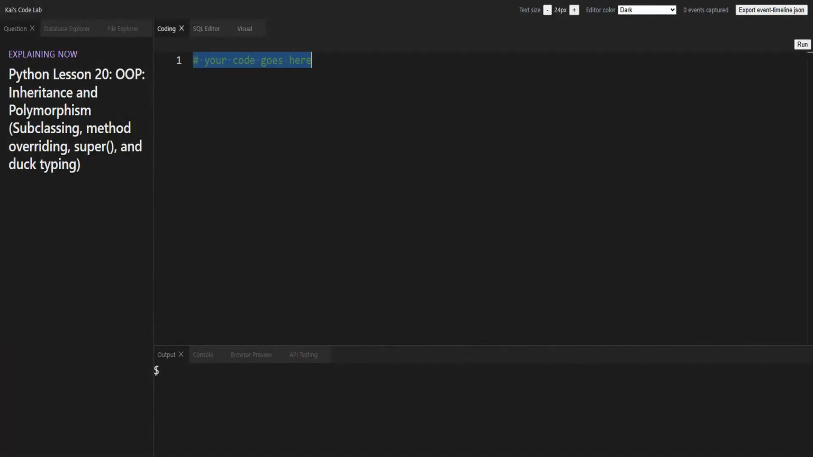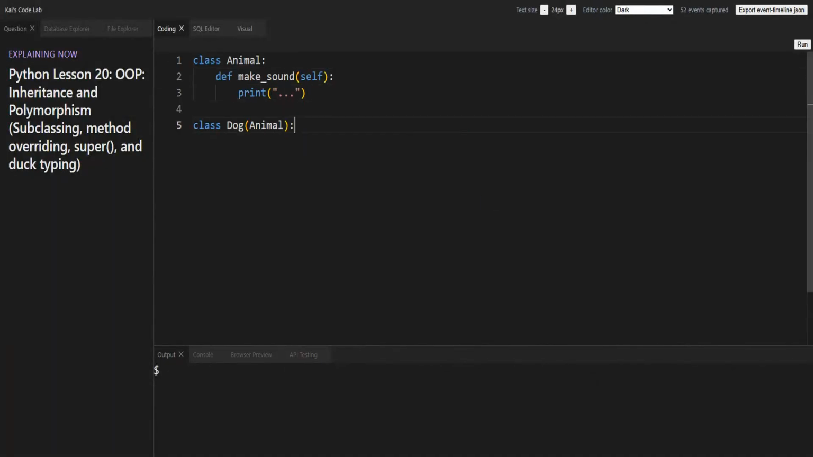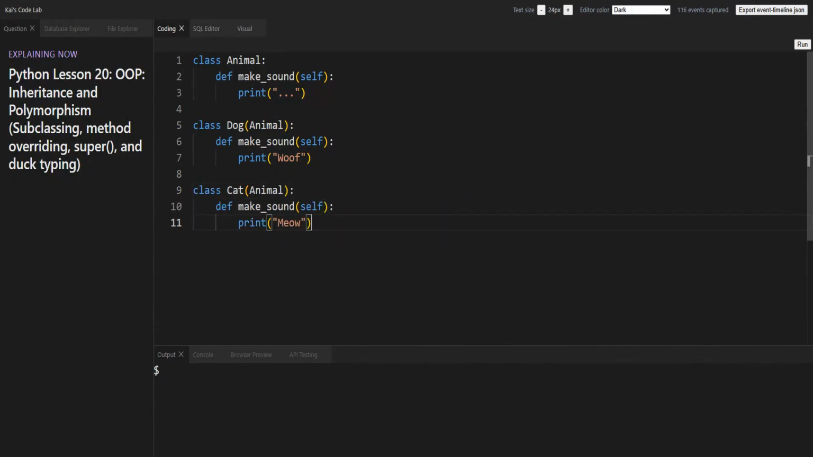Inheriting everything is great, until a dog needs to bark and a cat needs to meow. So a subclass can just redefine a method with the same name. That's called overriding, and Python always uses the closest, more specific version it finds.